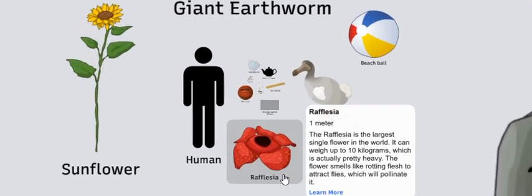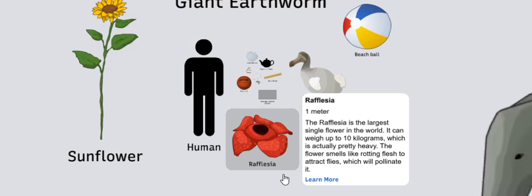Rafflesia, 1 meter. The Rafflesia is the largest single flower in the world. It can weigh up to 10 kilograms, which is actually pretty heavy. The flower smells like rotting flesh to attract flies, which will pollinate it.